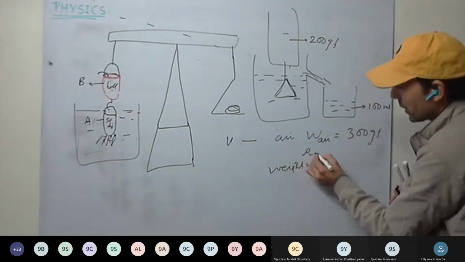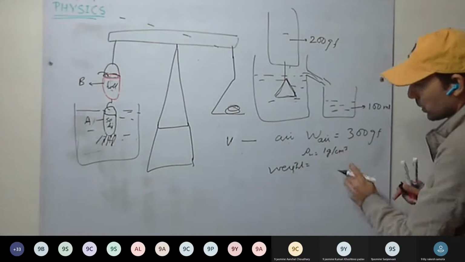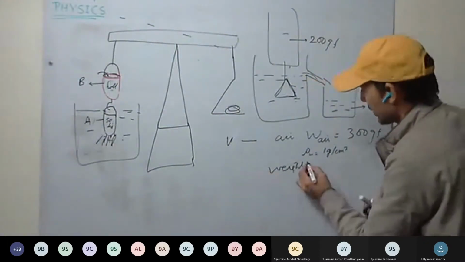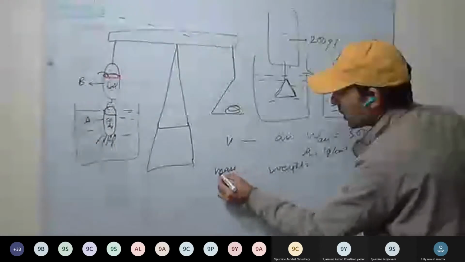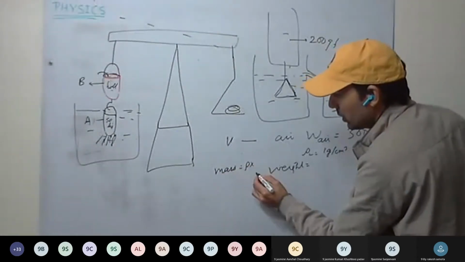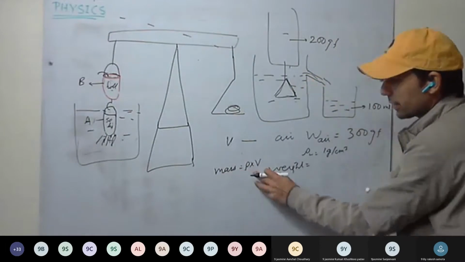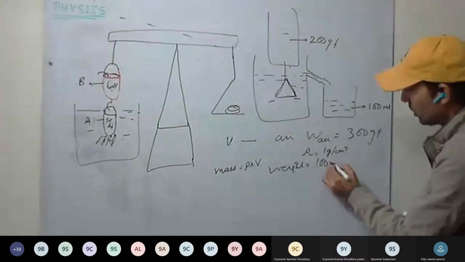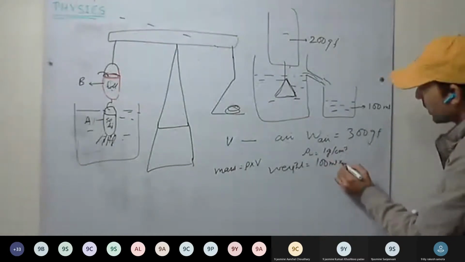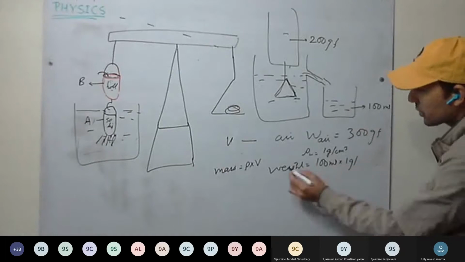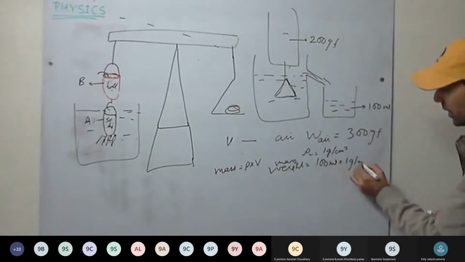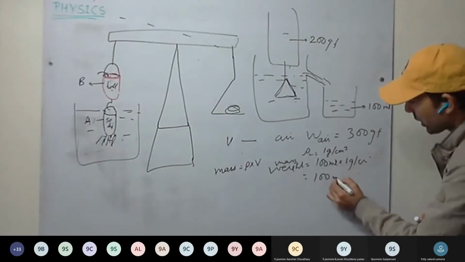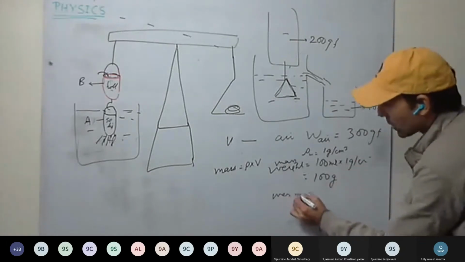Density we will need. Density of water is how much? 1 gram per centimeter cube. Weight we have to find. So mass equals density into volume. Mass is density into volume. So here, 100 ml volume into density 1 gram per centimeter cube. This will be the mass of the liquid. 100 ml into 1 gram per ml, it will be 100 grams. And its weight will be how much?